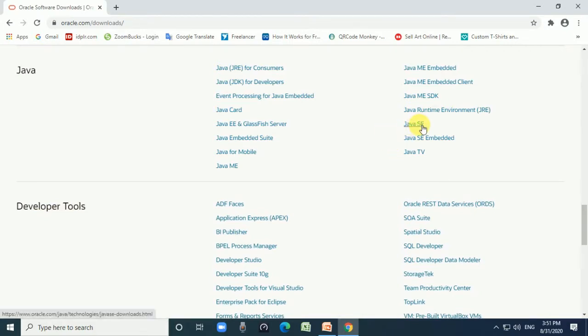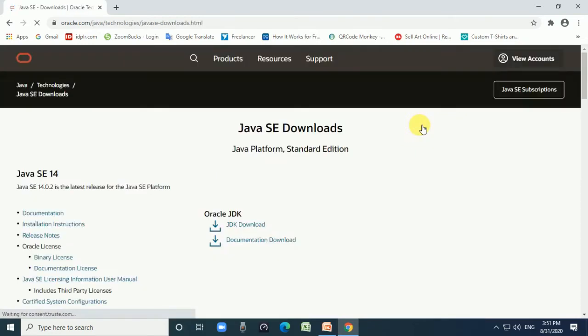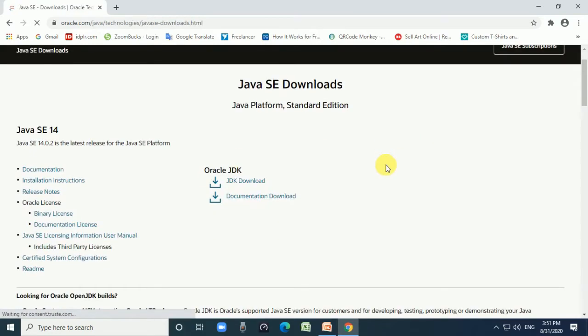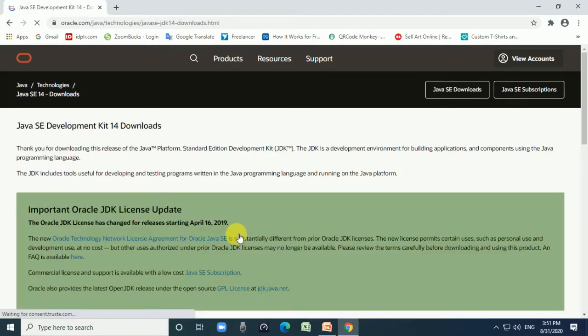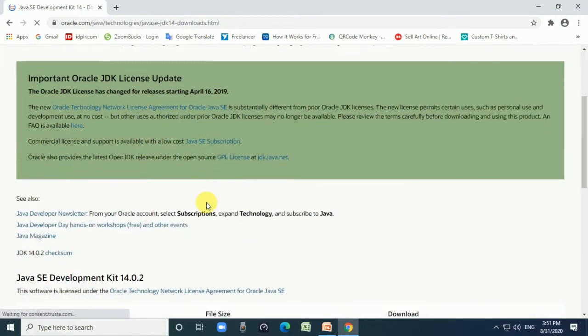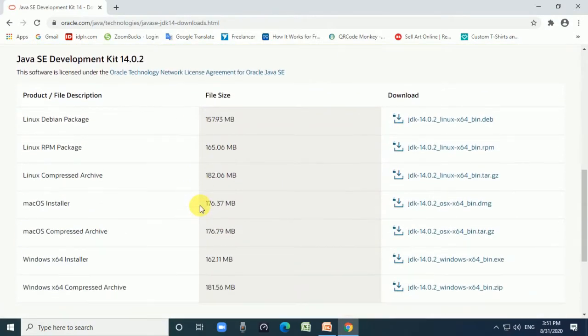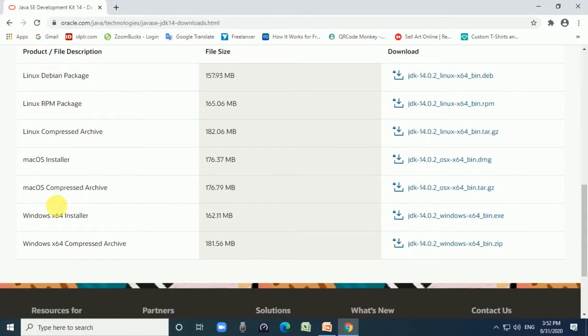I select Java Standard Edition, Java SE. When I click on this option, it is Standard Edition 14, Java SE 14.0.2, the latest release for the Java Standard Edition platform. When I click on the Java Development Kit JDK, it will display this information again. This Java Development Kit is available for the Linux operating system, Macintosh operating system and Windows.